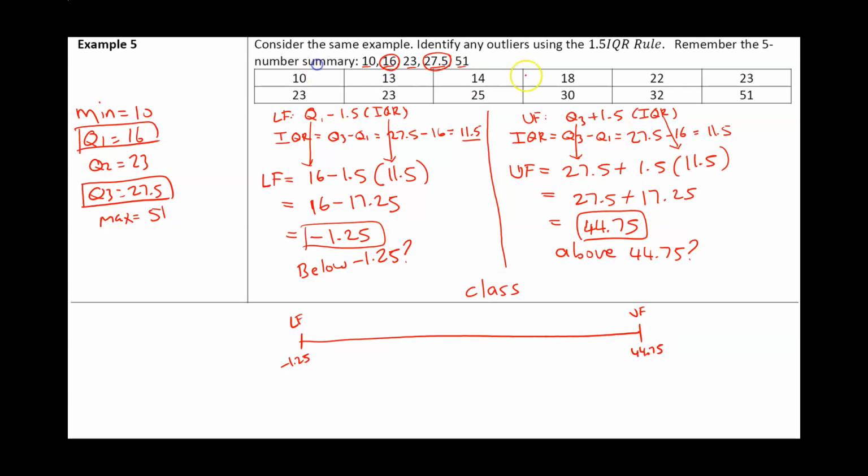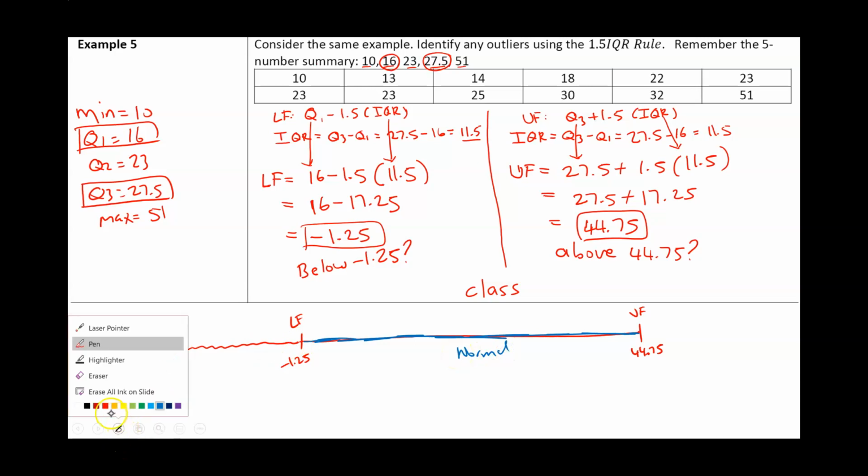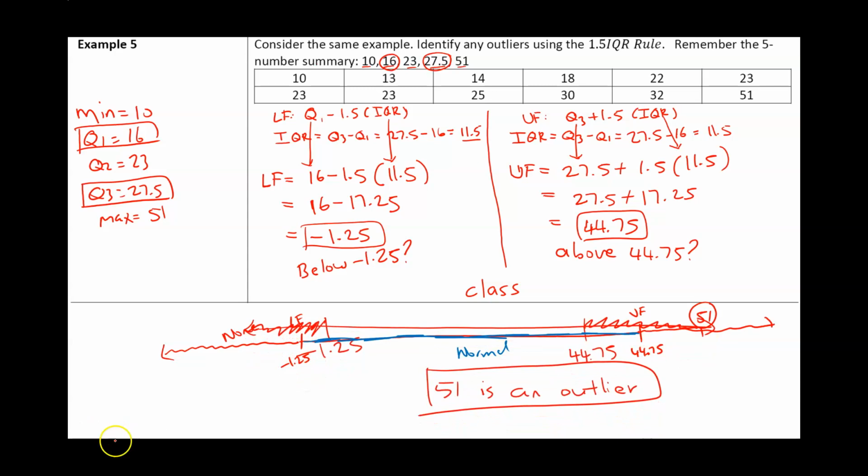Now, I look at the numbers I'm given here, and I ask myself, do I have any values that are below negative 1.25? Because remember, anything in between negative 1.25 and 44.75, these are normal values. So I ask myself, do I have any values below negative 1.25? And I don't. Do I have any values above 44.75? I do, 51. 51 is above 44.75. So my outlier is going to be 51.